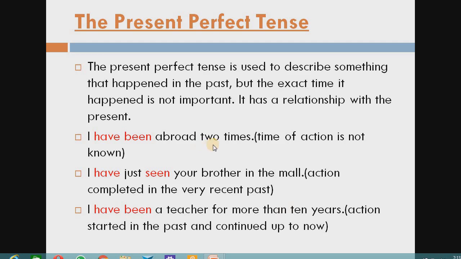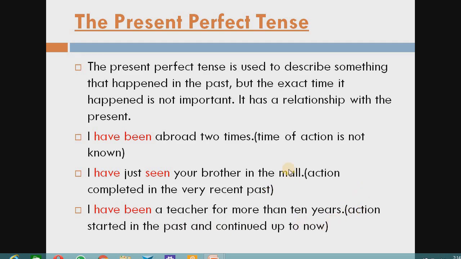So the present perfect tense is used when the time of action is not known, when the action completed in the very recent past, and also when the action started in the past and continues up to now.